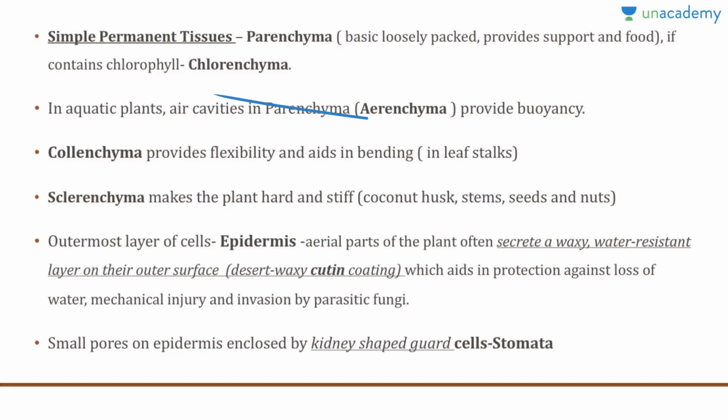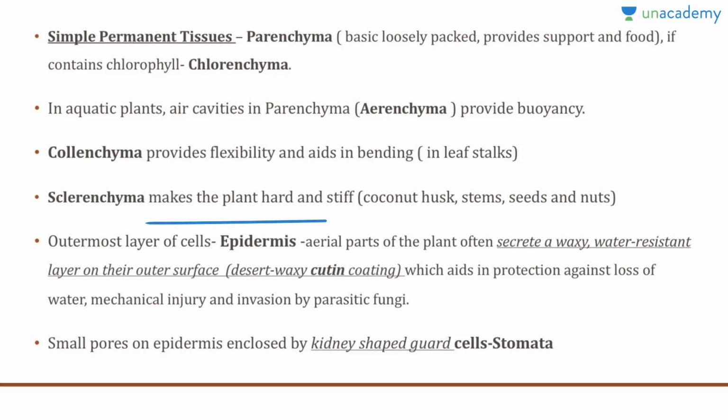Now, in aquatic plants, there are certain air cavities present in parenchyma which provide buoyancy and help in floating, and these are known as the aerenchyma. Collenchyma provides flexibility and aids in bending in leaf stalks. And the sclerenchyma makes the plant hard and stiff. An example of sclerenchyma can be the coconut husks.